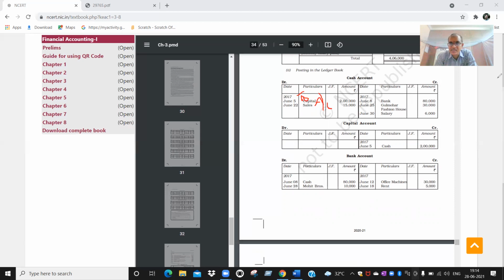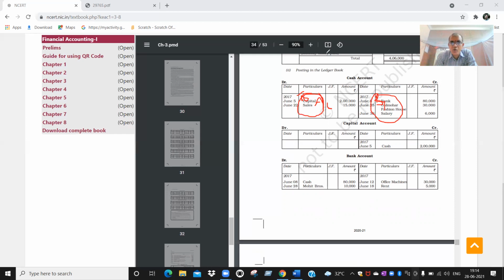This side is the credit side. In the credit side particulars column, it should start with "By bank account", "By Gulmohar account", "By fashion house account", "By salary account". Are you able to understand? Left side, every transaction starts with "To". Right side, it starts with "By".